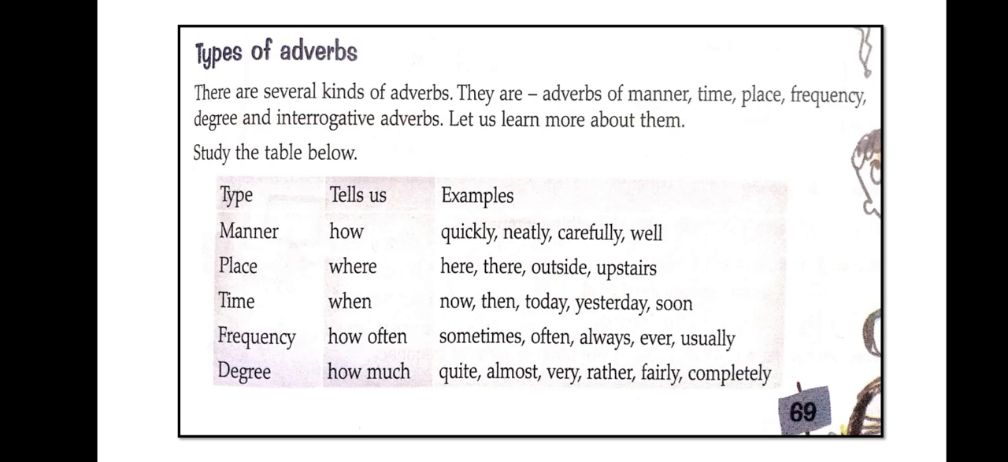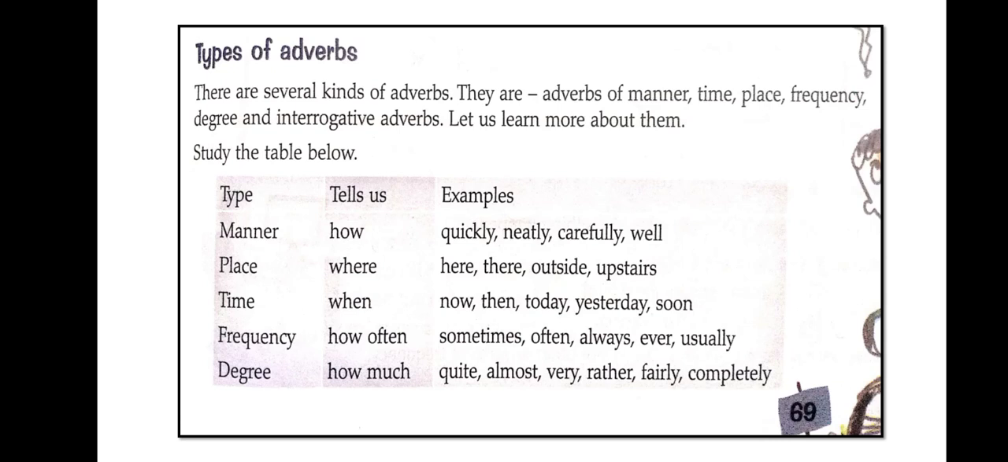Before we start, here we have the table. You can see it on the screen also: type, tells us, and examples. First we will see the type of adverb, manner. It tells how the verb happens, and we have examples like quickly, neatly, carefully, well. Whenever we want to know how, we ask the question how, and the answers we get, quickly, neatly, carefully, well, are called adverbs of manner.